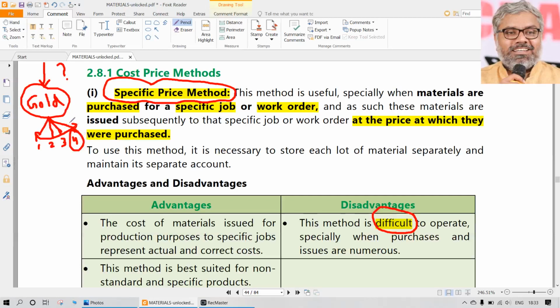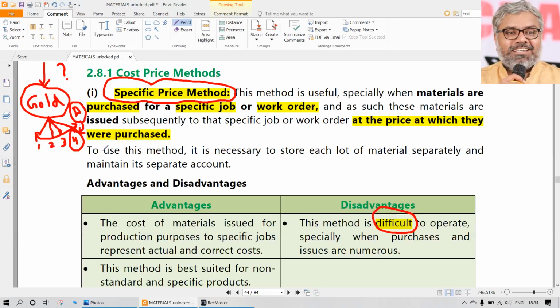So in this case, gold cannot have a specific price method. Diamond can have a specific price method if that diamond is actually used for the purpose of job number 4. If that is the case, what will be the cost of the diamond included in the job cost sheet of job number 4 or jewelry number 4?